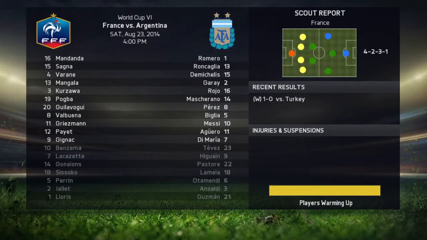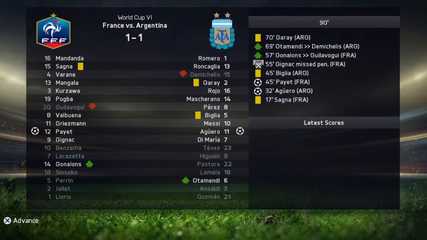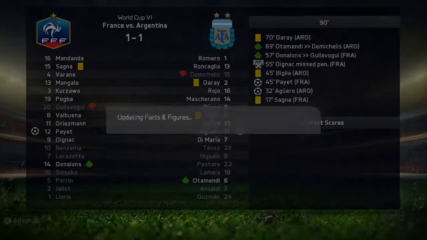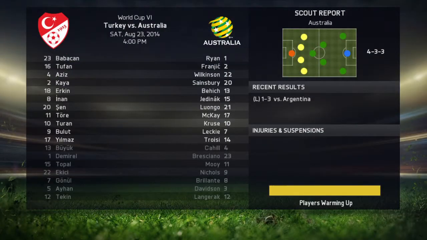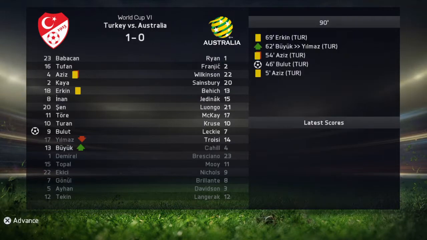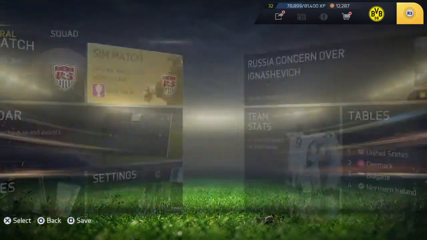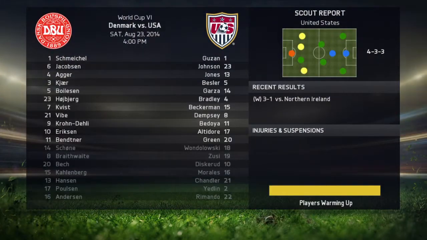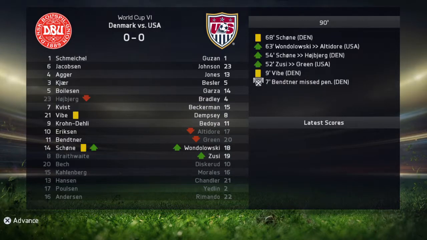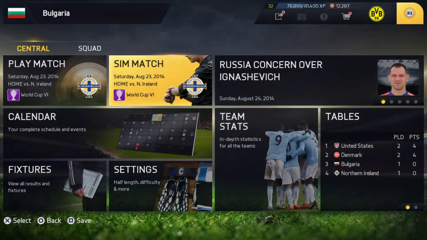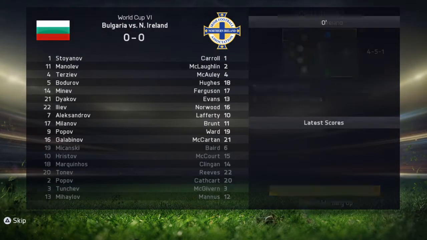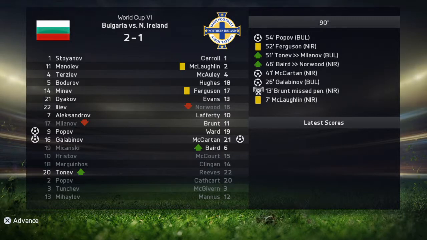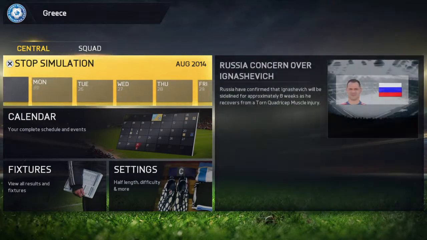Next is France versus Argentina. Argentina and France draw 1-1. Next is Turkey versus Australia. Turkey wins 1-0. Denmark versus the United States. And it's a draw. Northern Ireland versus Bulgaria. McCartan. Yeah, McCartan gets the goal, but Bulgaria wins. That's going to make it very hard for Northern Ireland to advance.